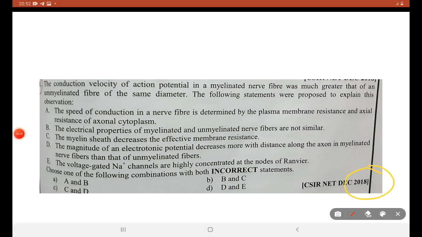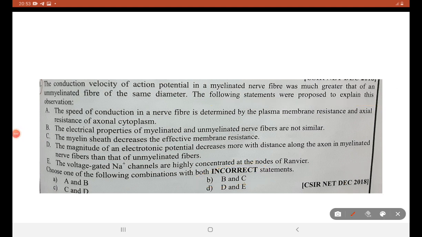Next, CSIR-NET December 2018. Conduction velocity of action potential in the myelinated nerve fiber was much greater than that of an unmyelinated fiber of the same diameter. Which of the following proposed statements explain the observation? Speed of conduction of nerve fiber is determined by plasma membrane resistance and axial resistance of axonal cytoplasm. We are going to find the incorrect statement.